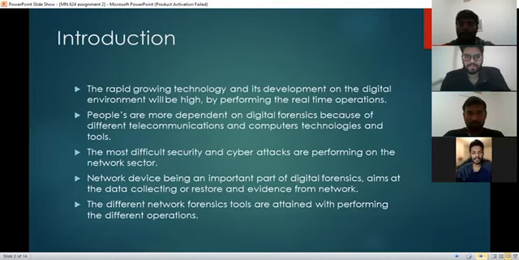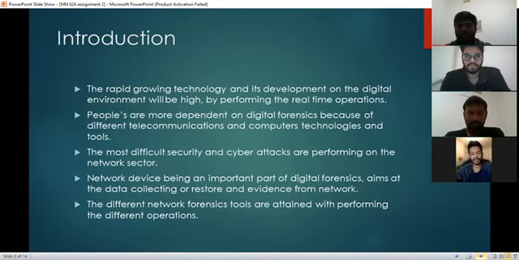When we talk about network forensics, digital forensics is the first evolution step of it, basically used to retrieve evidence from hard disks, such as pen drives and other floppy disks and so on. With the recent developments of cloud computing and networking, the need for network forensics has emerged.